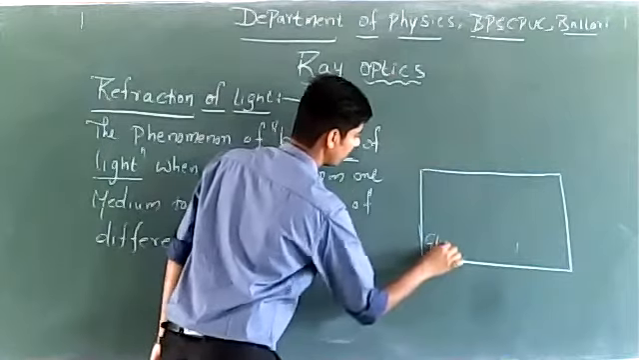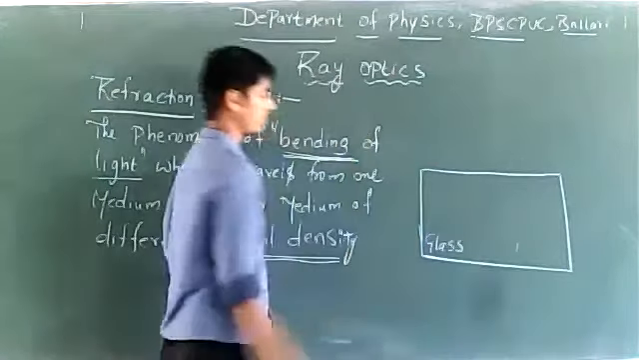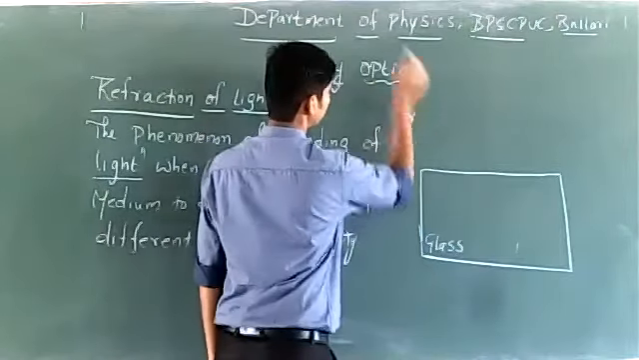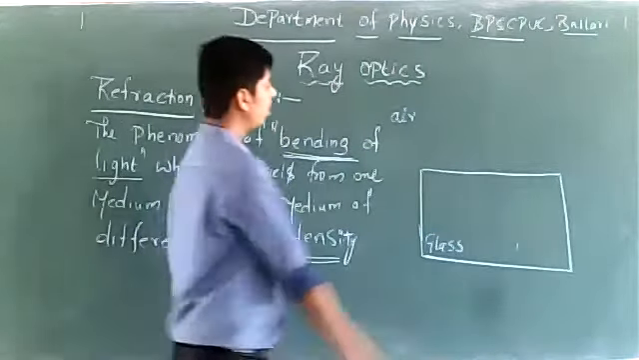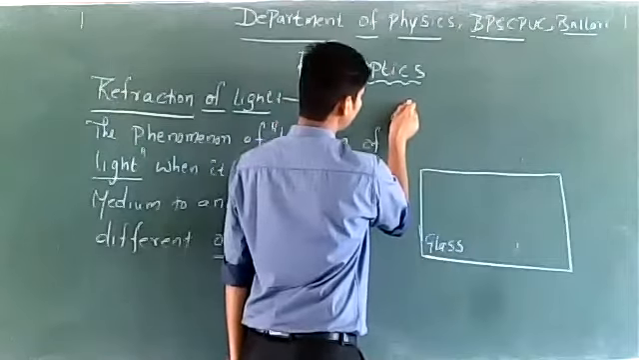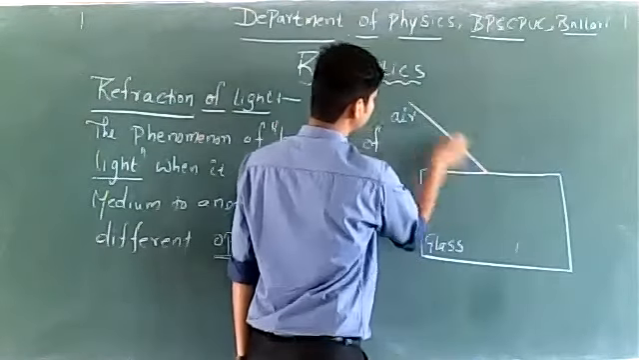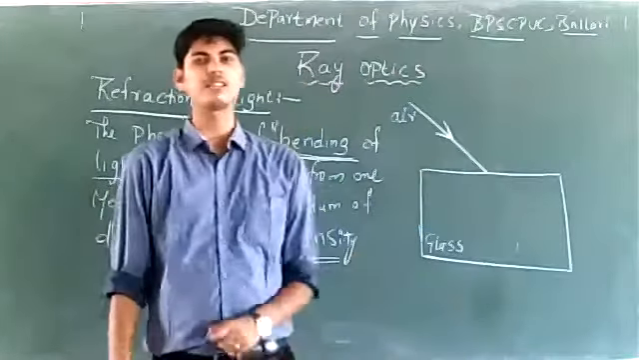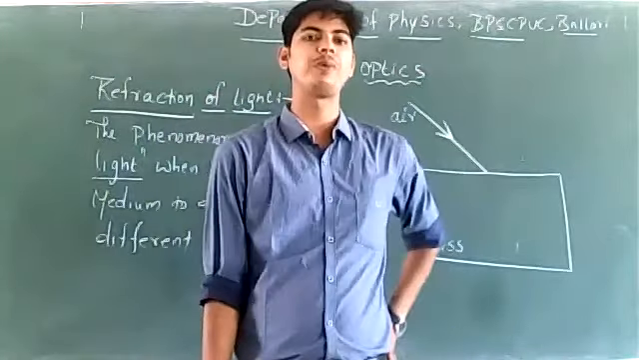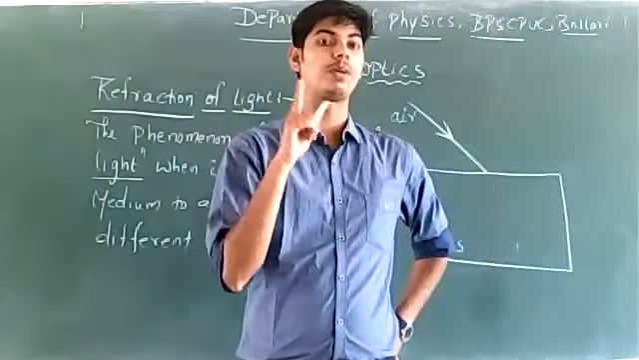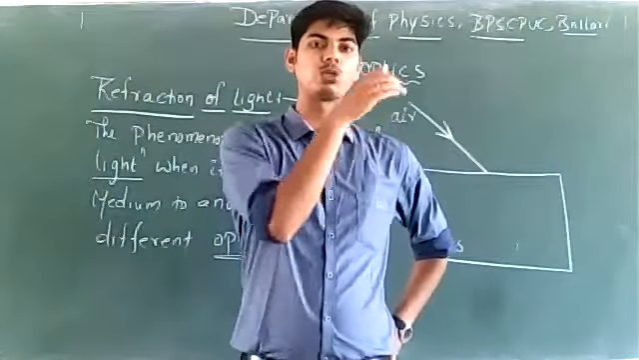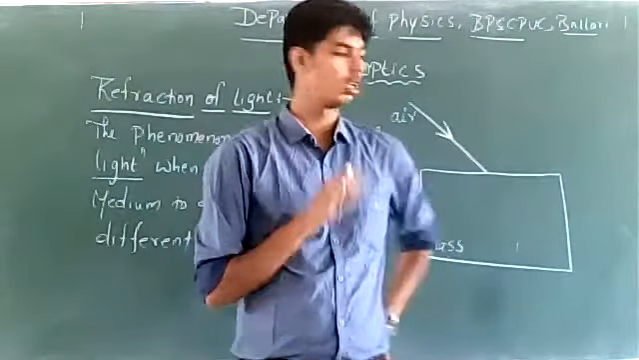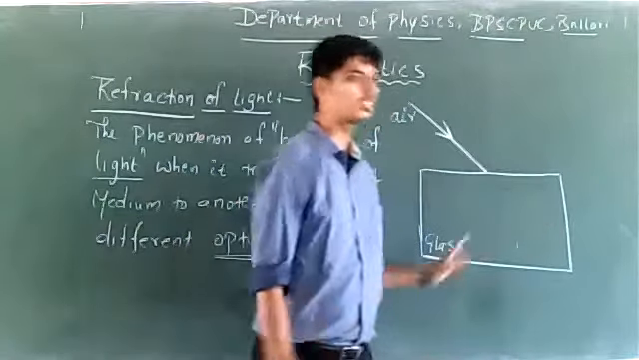Suppose this is a glass slab. This is air. A ray of light travels through air and is incident on a glass slab. We know that a glass slab is a transparent optical medium. I have told you about optical medium. A medium which allows light to pass through is called an optical medium, isn't it? So, glass is a transparent optical medium.